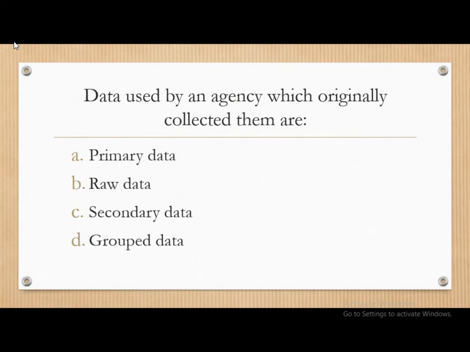Next question. Data used by an agency which originally collected them are called as primary data, raw data, secondary data, or group data. And the correct answer is: data used by an agency which originally collected them, such type of data is called as primary data.